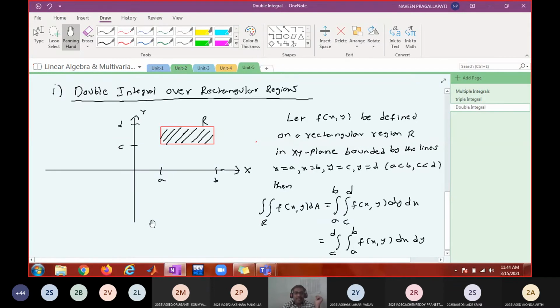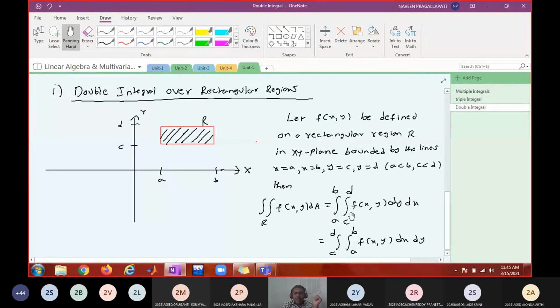Okay. Now, all of you, please listen carefully. Look at what I am telling. What is the order you are seeing here? dy dx. So that means I have to first integrate with respect to y. When you are integrating with respect to one variable, treat all the remaining variables as constants, just like partial differentiation. So here, when you are integrating with respect to y, treat x as constant and do normal, usual integration. Then substitute these limits in place of y, because you are integrating with respect to y.